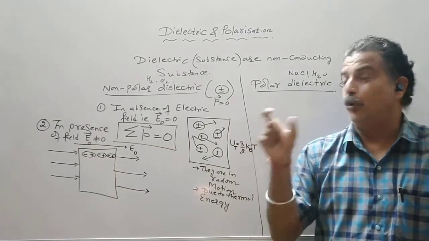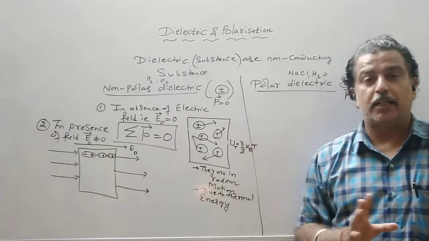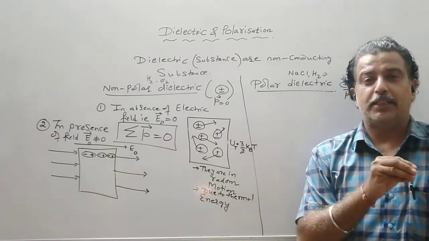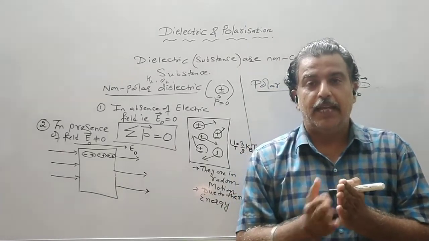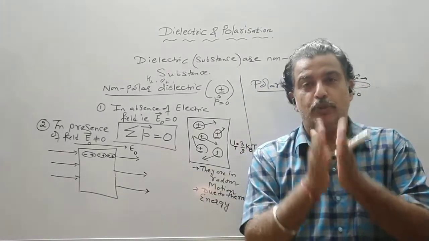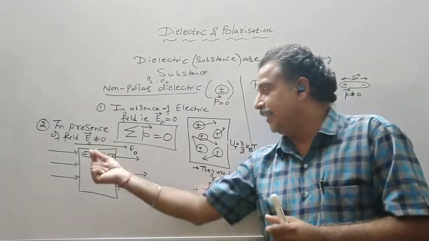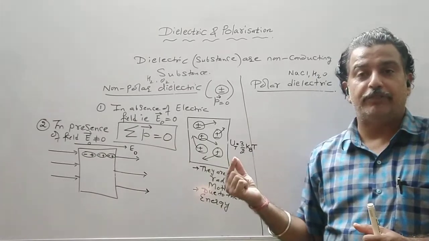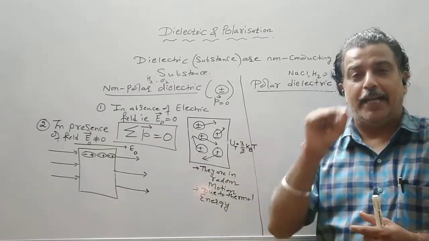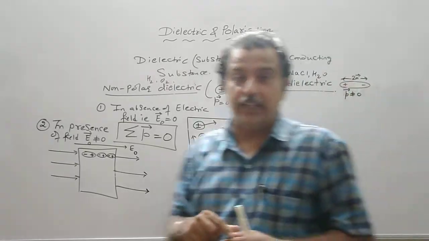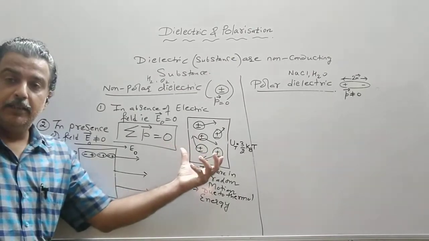So when a non-polar dielectric is placed in an external electric field, the first process that takes place is the separation of the positive and negative charge. And then once the positive and negative charge are separated, all the molecules start aligning in the direction of the field, or they align in such a way that their dipole moment is in the direction of the field. It may be possible that all the molecules may not align.